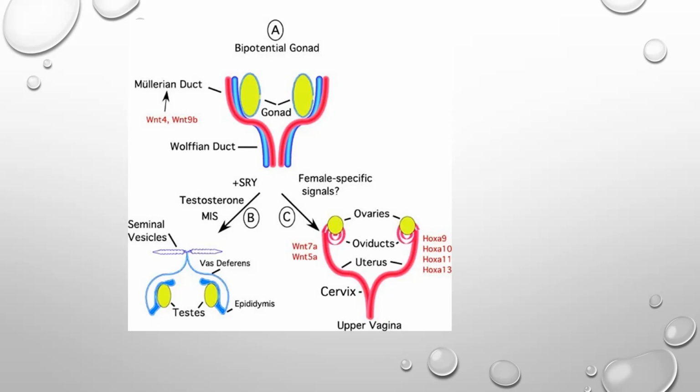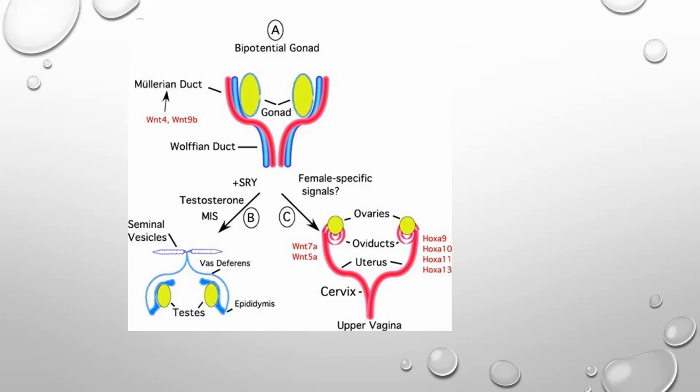The Leydig cells secrete testosterone, which helps in the growth of the Wolffian duct. The Sertoli cells secrete AMH, the anti-Mullerian hormone. The name describes itself: it acts on the Mullerian duct and causes its regression. So the baby will develop on the male side, with testes, because of the Wolffian duct.